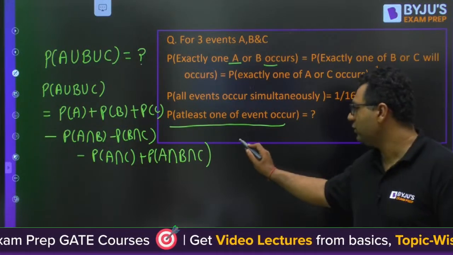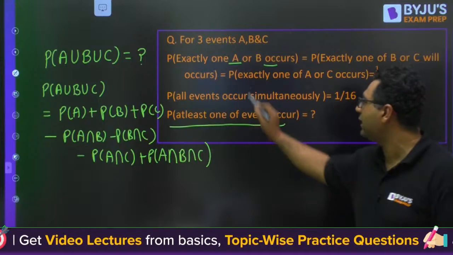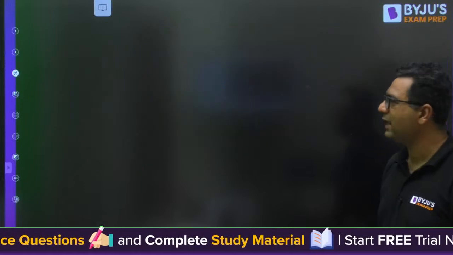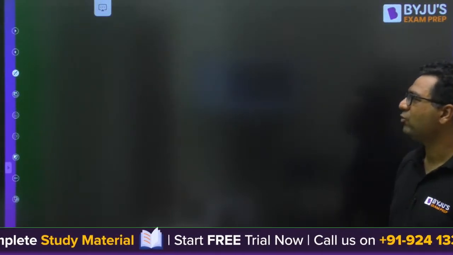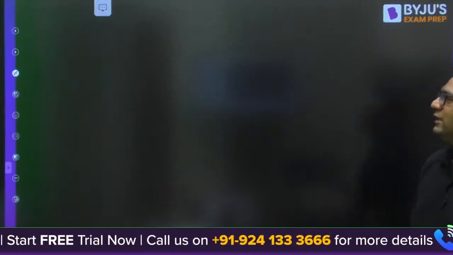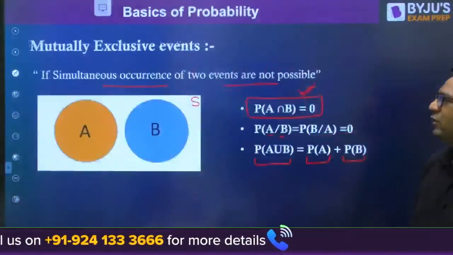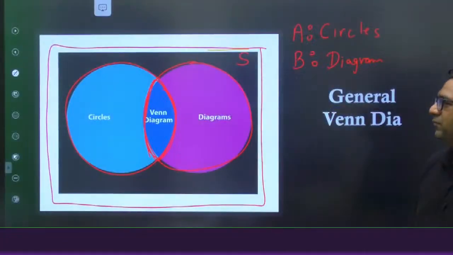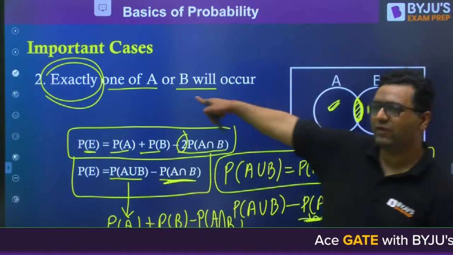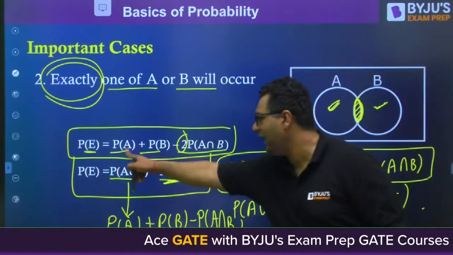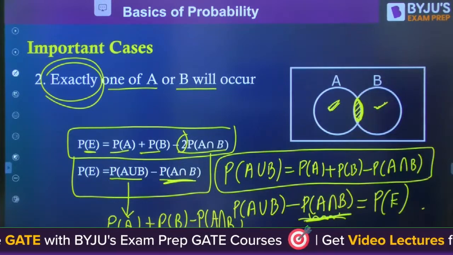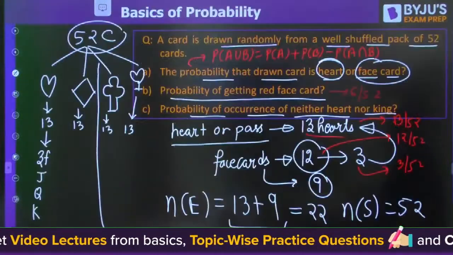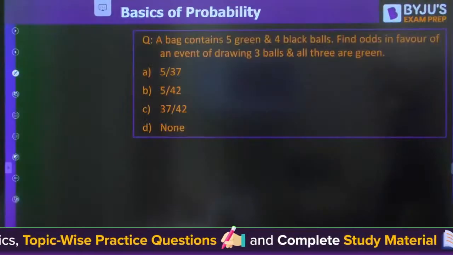Okay. So if you want to write exactly one of A or B occurs, let us say this event is E1. Do you remember the formula for exactly one? Do you want to see the formula of exactly one? This was case number 2 if you remember. I am showing it, don't worry if you forget. This was the case: exactly one of A or B. The formula is A plus B minus 2 times this. So let us go for it.